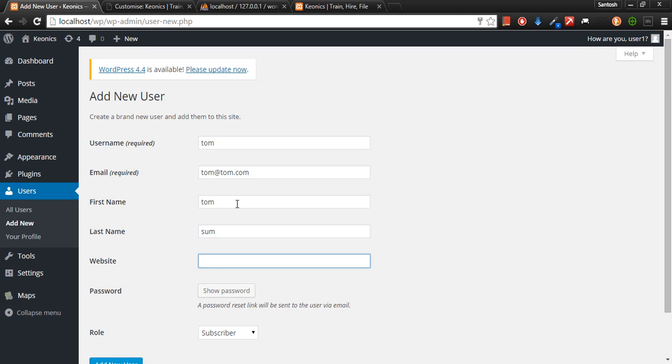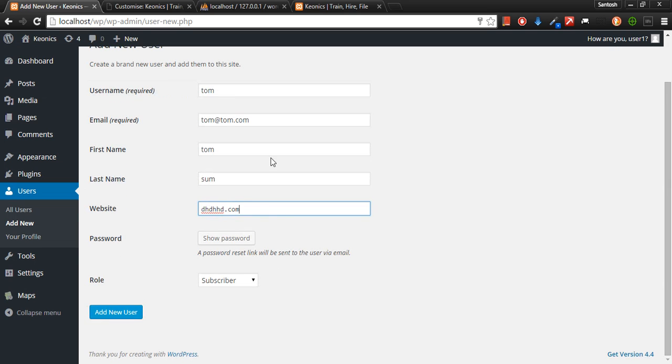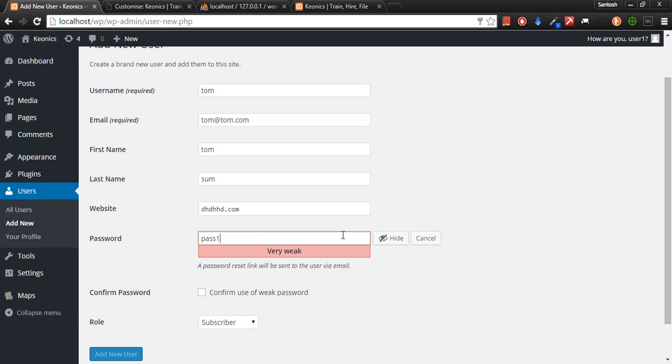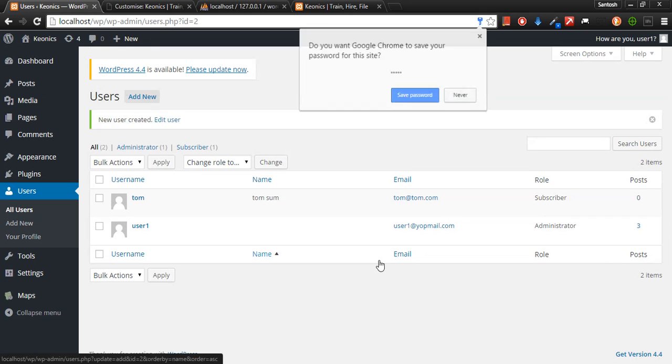You set the website password. So to open a website, we need to put the password. No, this is the user profile. For example, this is your name, this is your email address, this is your first name, this is your last. Show password. So this is the default password. I'll say pass1, and then confirm the password. Add new user. The user is a subscriber. He can only read.